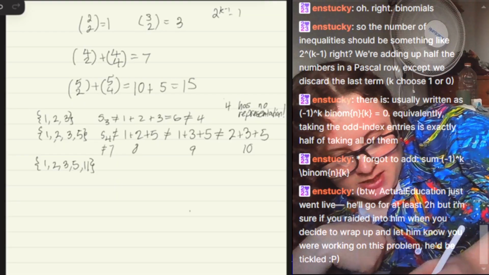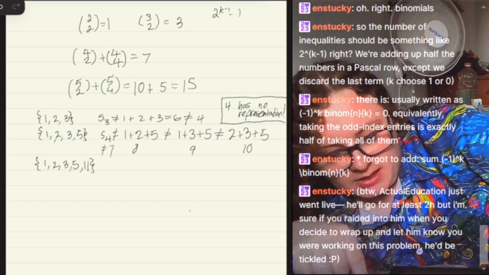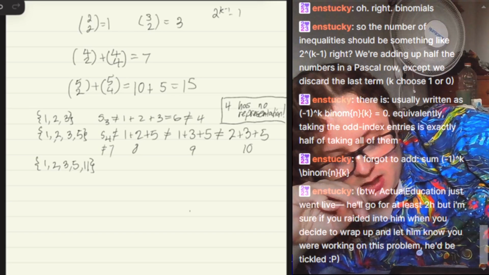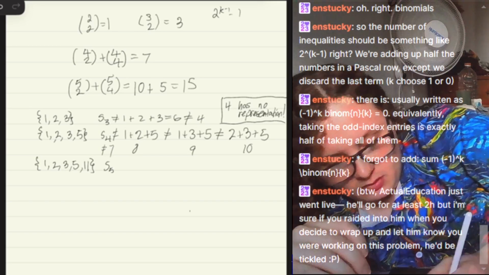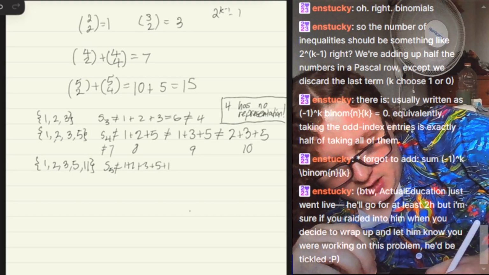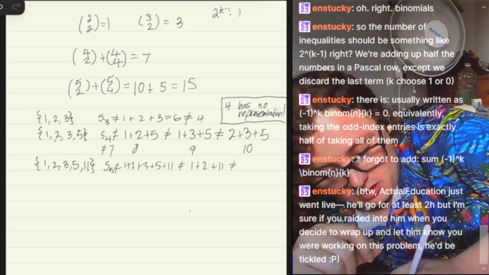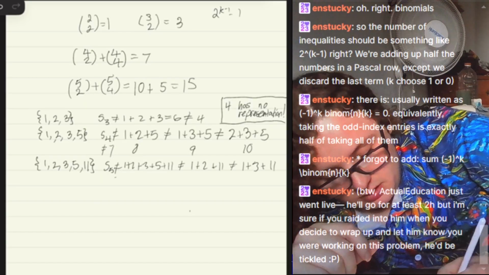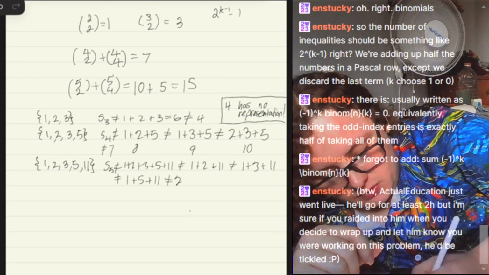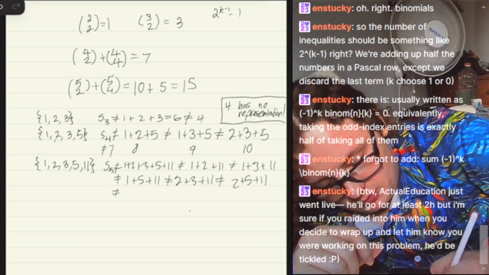And I still want to keep this in the back of, up our sleeve, basically, because I think it will become important when we determine which ones are not clean and if there are a finite number of them. So S5 cannot equal 1 plus 2 plus 3 plus 5 plus 11. It can't equal 1 plus 2 plus 11. It can't equal 1 plus 3 plus 11. It can't equal 1 plus 5 plus 11. It can't equal 2 plus 3 plus 11. It can't equal 2 plus 5 plus 11. And it can't equal 3 plus 5.